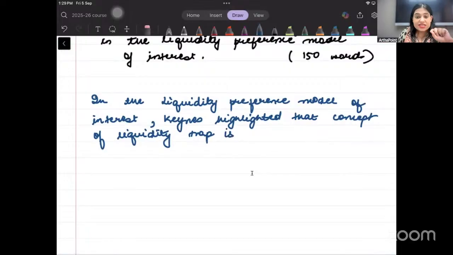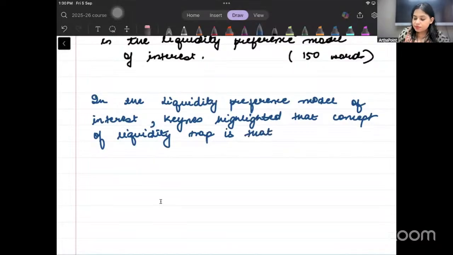Answer writing is a skill. Everyone appearing in the exam must know what a liquidity trap is, but how to write it is a skill. You now have to excel at that, you have to know how we can write it. So try to understand. In the liquidity preference model of interest, Keynes highlighted that the concept of liquidity trap is